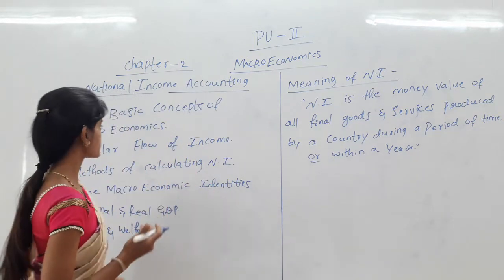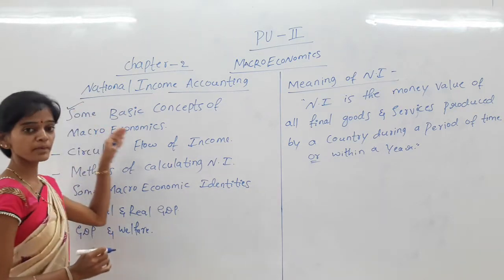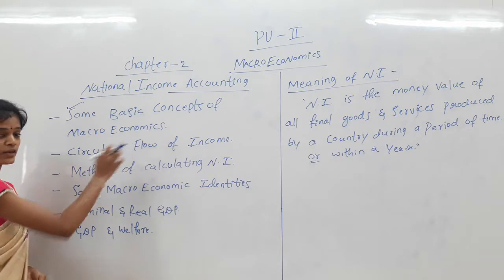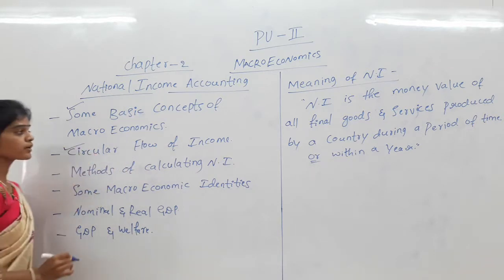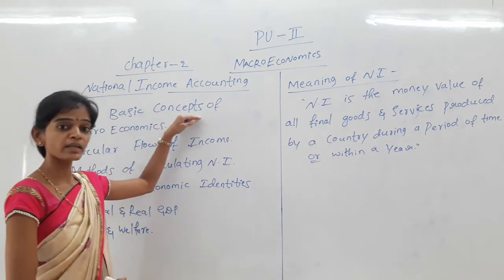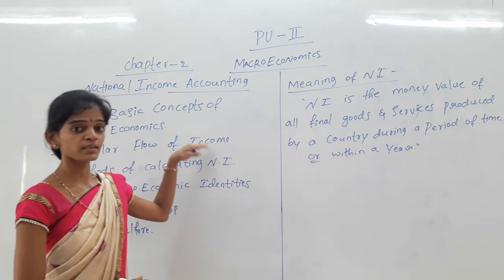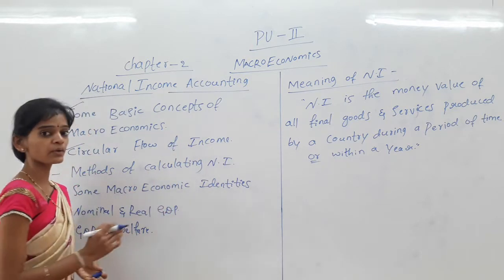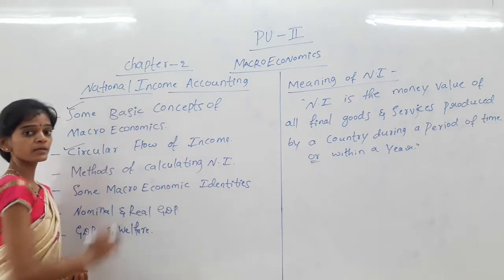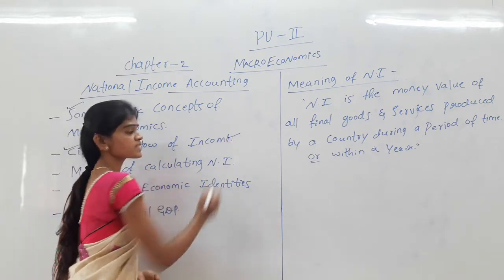In this chapter we study some basic concepts of macroeconomics and the circular flow of income. The basic concepts are final goods, capital goods, consumption goods, and intermediate goods. For circular flow of income, there are the firms and the household sectors.